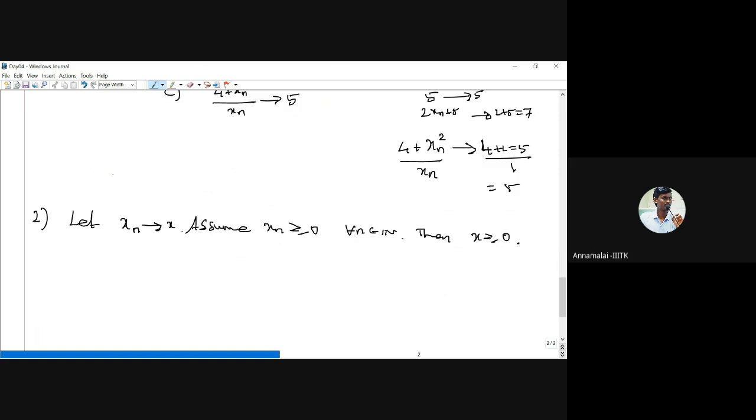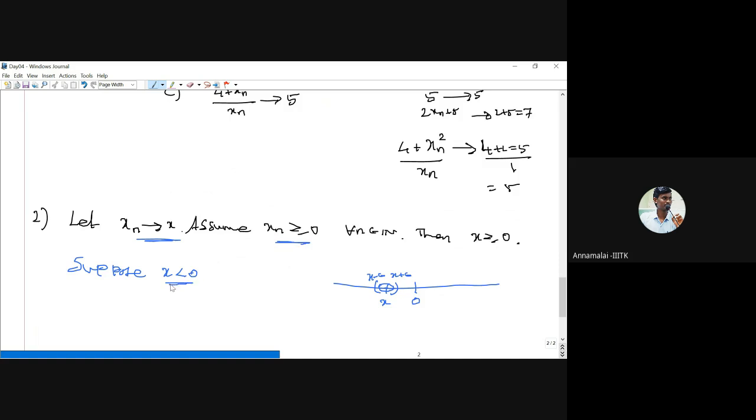Suppose x is not greater than or equal to 0. That means x should be negative. Suppose x is negative, then what will happen? So this is a graph, and this is 0. We assume that x is negative, therefore x should appear here. Since it is given that xn converges to x, that means after a certain stage, all the xn's belong to some interval, maybe with some epsilon. So this is x minus epsilon, x plus epsilon. After a certain stage, all the sequence members lie in this interval. Therefore, they are less than 0, right? Therefore, we get a contradiction because all the xn's are positive.